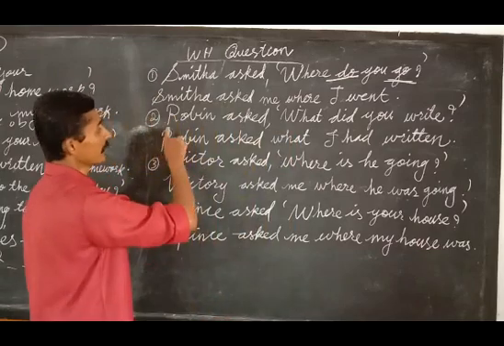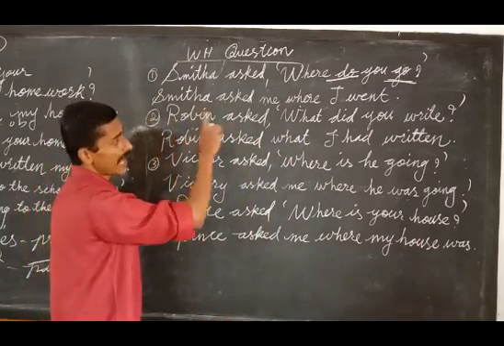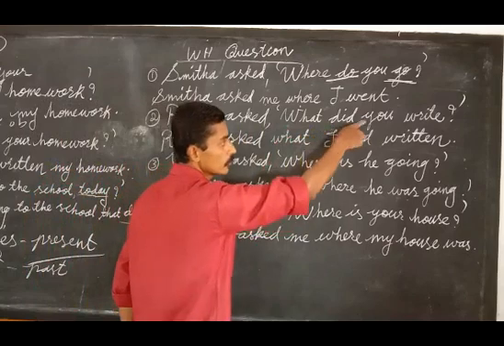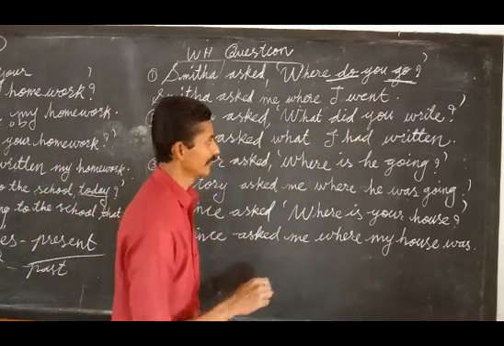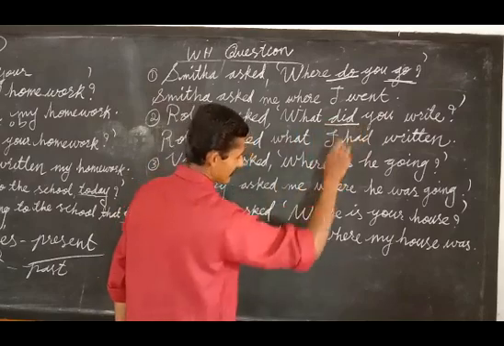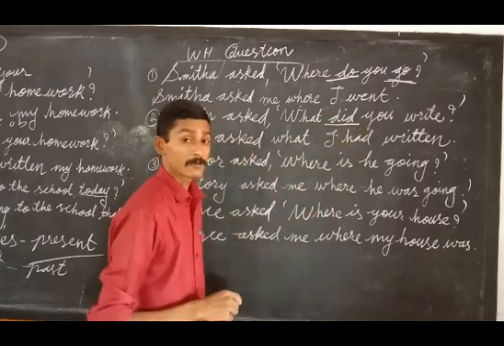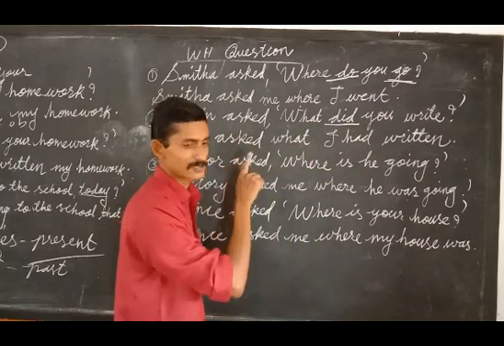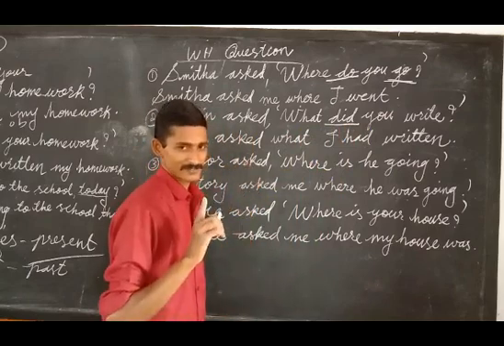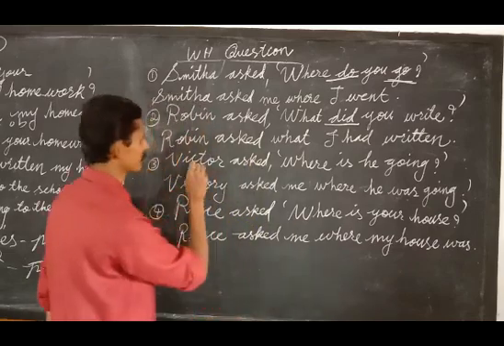Now see the second one. Robin asked, what did you write? Which tense? How to identify? Look at the auxiliary verb. Did is there. Which form of the verb? V2. So the question is simple past. Simple past changes to past perfect, had plus V3. Let's see the answer.